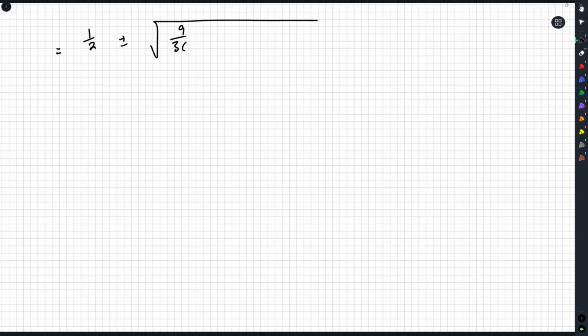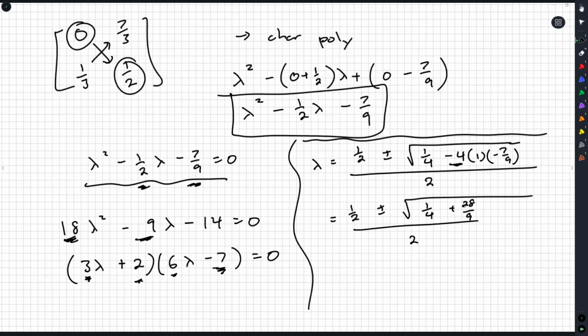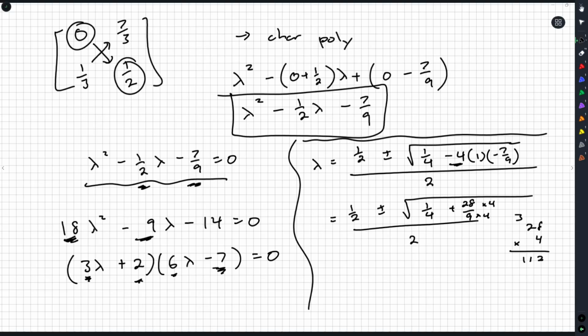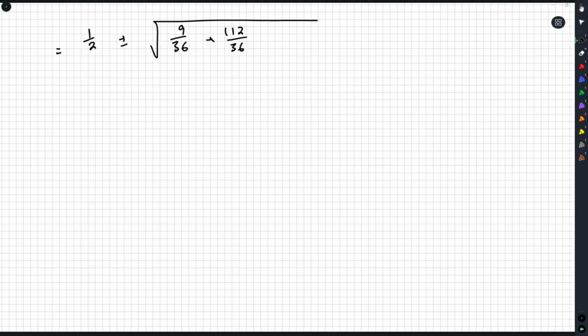We'll have 9/36, and then multiply top and bottom here by 4. 28 times 4. No sense reaching for a calculator. We don't need that. 112. So 112 over 36 there. Yeah, that should all work just fine. And then we can now, over 2. And then we can add 9 plus 112. Oh, look at that. It's a very nice number.